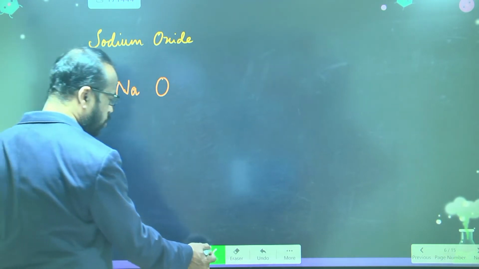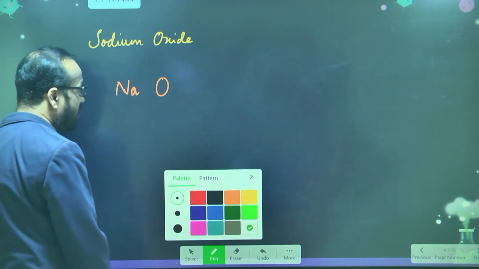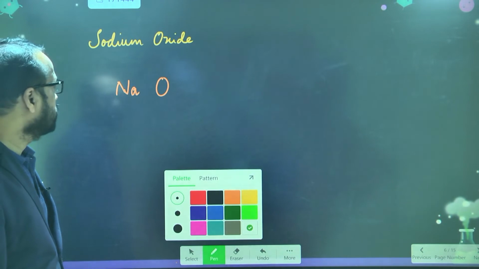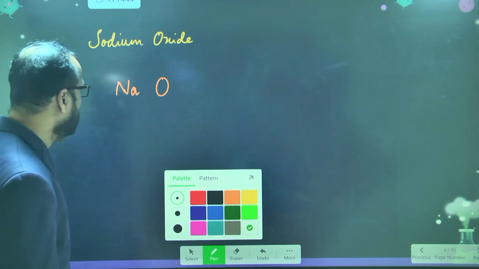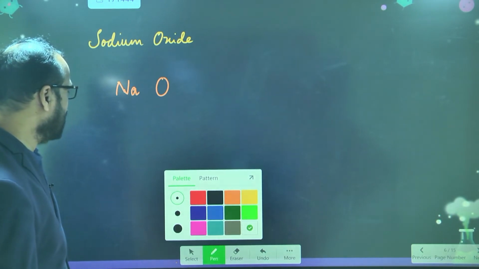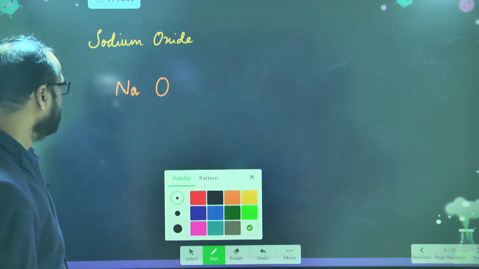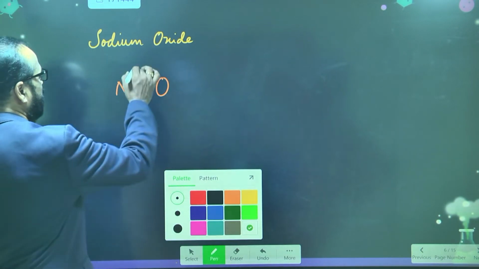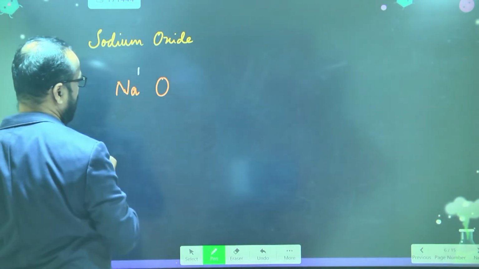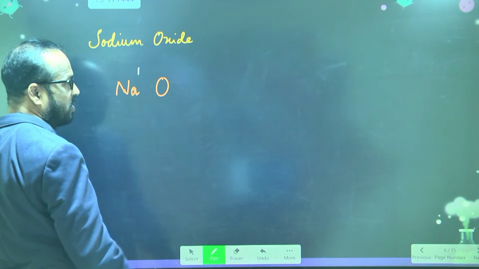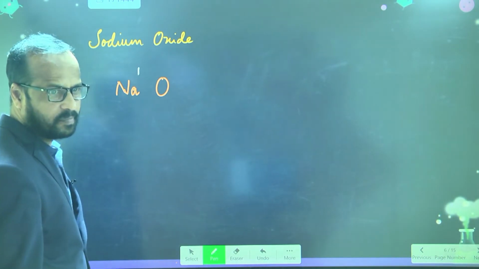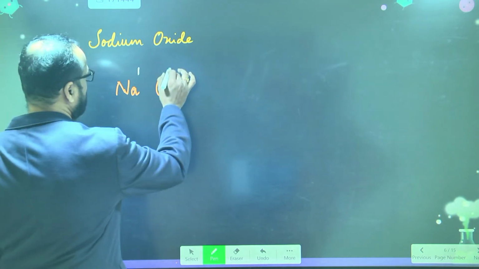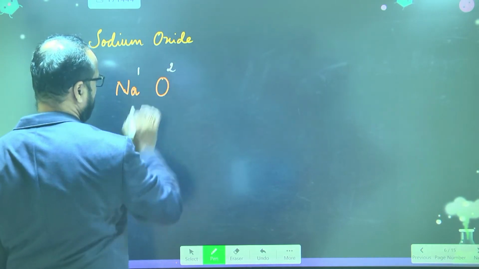Then you go to its valency. Now I give the valencies of these elements. What is the valency of sodium? +1. So write 1 here. What is the valency of oxygen? Minus 2, sir. So you don't write the minus, just write 2 here.